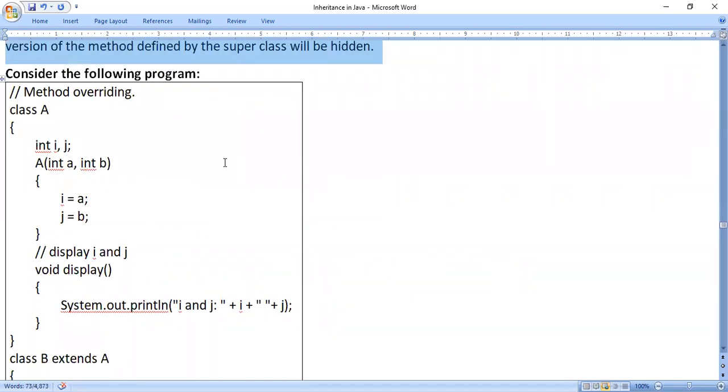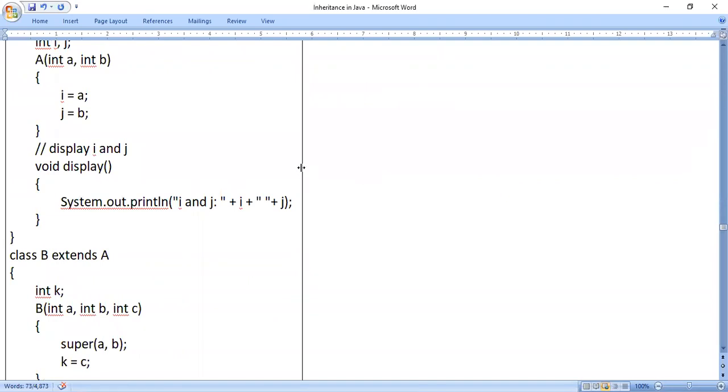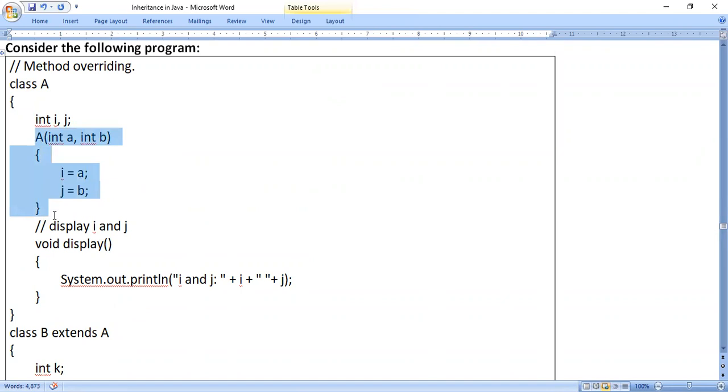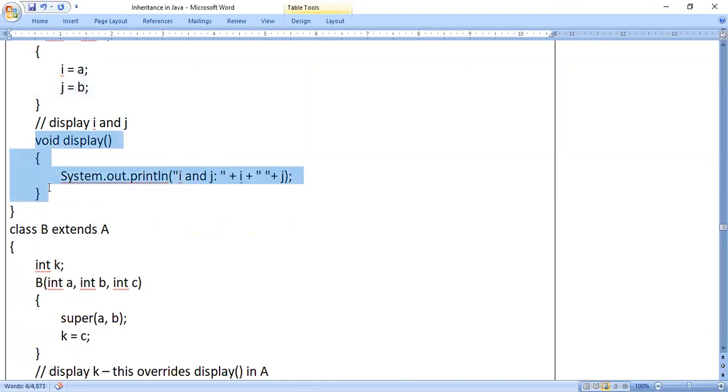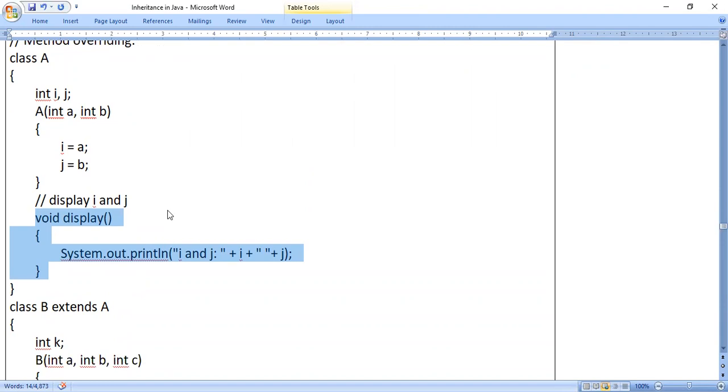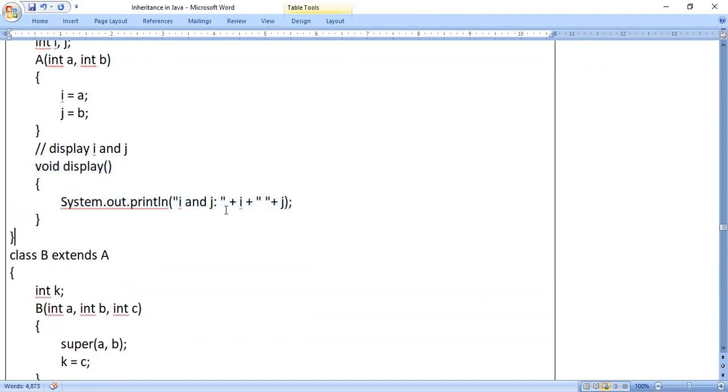Here you will come to know if there is the same method name in the subclass, will there be any conflict while executing? We will see. Just look at this program. In class A, we have two variables i and j. One constructor we have, A, which belongs to class A, the superclass. This is the parameterized constructor because we have two parameters a and b, and i is equal to a, j is equal to b. Next, we have a display method. This is not a constructor, but a method present in class A. In Java, functions are called methods. So display is a method, and we have printed two values, i and j.